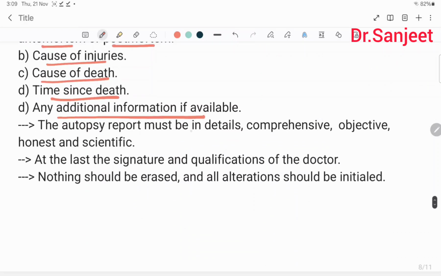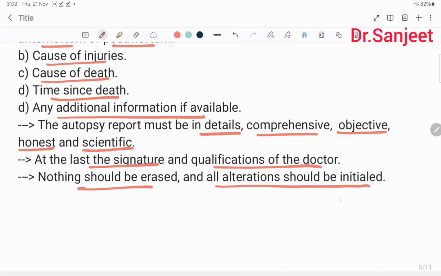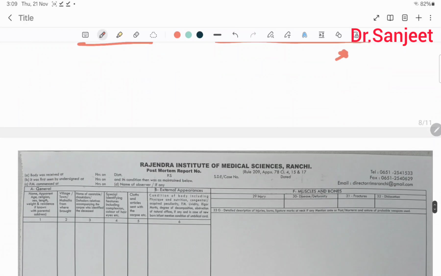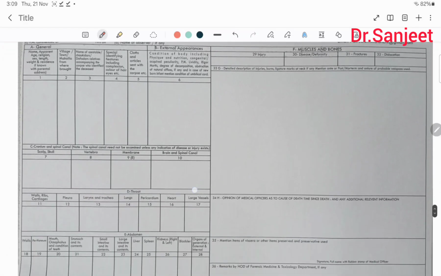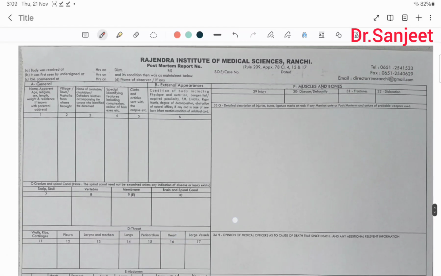The autopsy report must be detailed, comprehensive, objective, honest and scientific. At last, the signature and the qualification of the doctor. Nothing should be erased and all alterations should be initialed. This is a sample of a postmortem report.